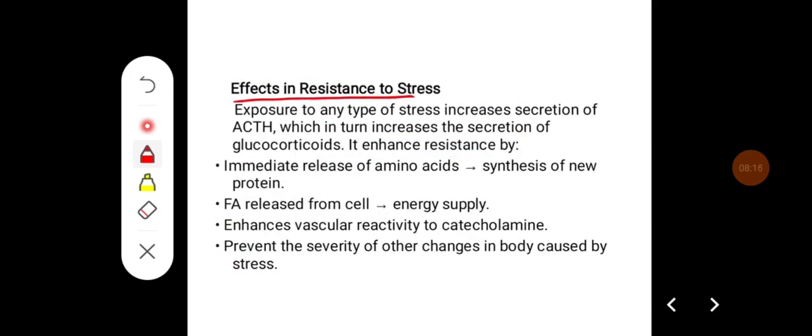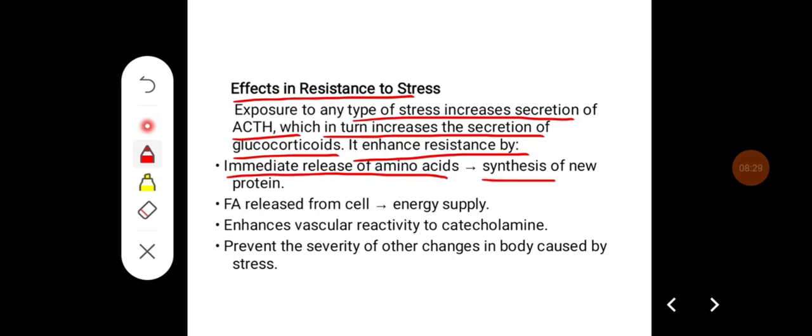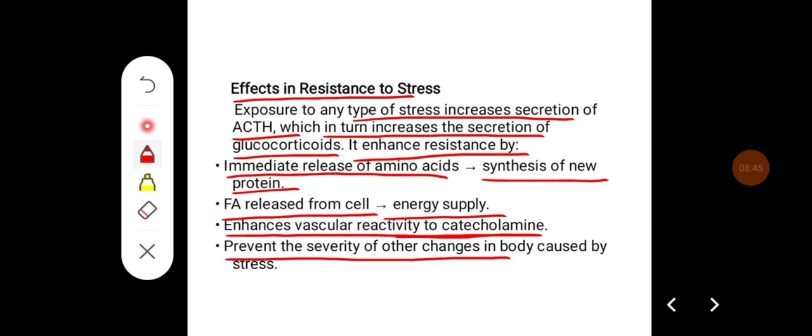Effects in resistance to stress. Exposure to any type of stress increases secretion of ACTH, which in turn increases the secretion of glucocorticoids. And it enhances resistance by immediate release of amino acids for synthesis of new proteins, and fatty acids are released from the cells, which are required for energy supply. It enhances the vascular reactivity to catecholamines and prevents the severity of other changes in the body caused by the stress.